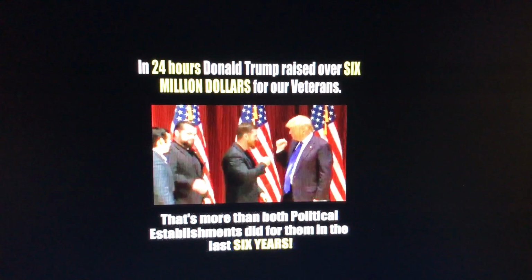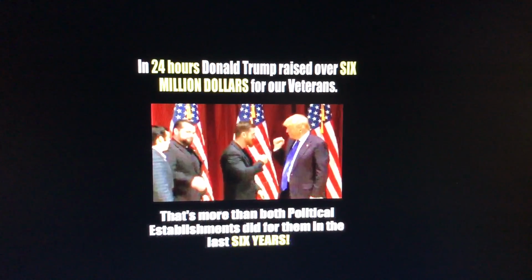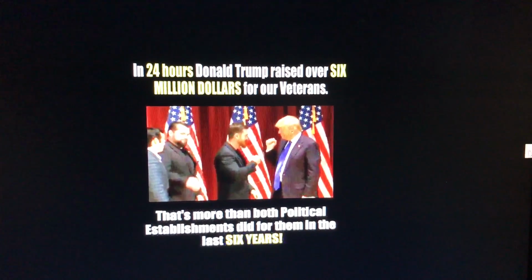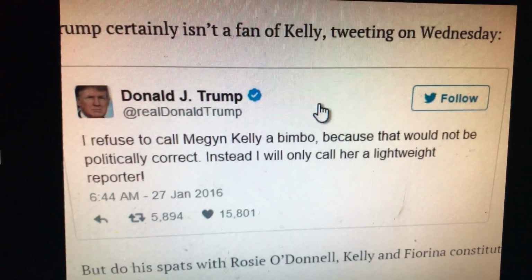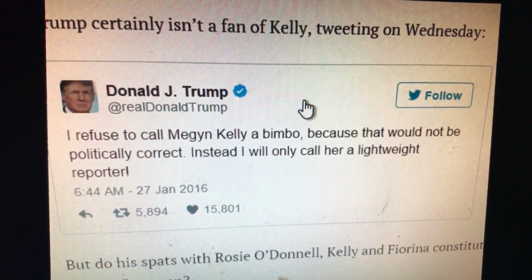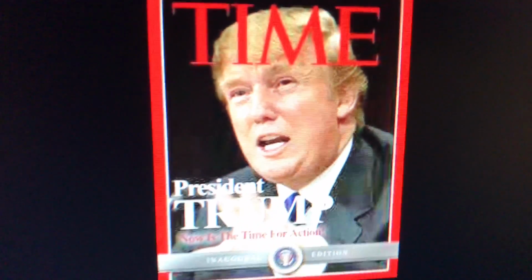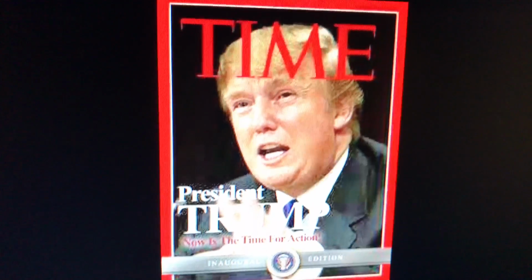Okay, in 24 hours, Trump raised $6 million for veterans. That's more than both political establishments did for them in 6 years. Okay, it says, I refuse to call Megyn Kelly a bimbo because that would not be politically correct. Instead, I will call her a lightweight reporter. And this one is a picture of what would happen if Trump was the president. President Trump from Time Magazine.